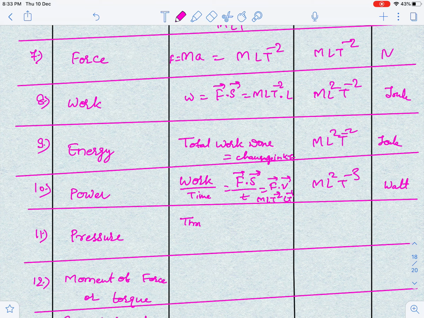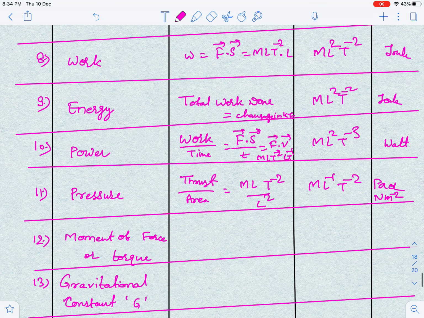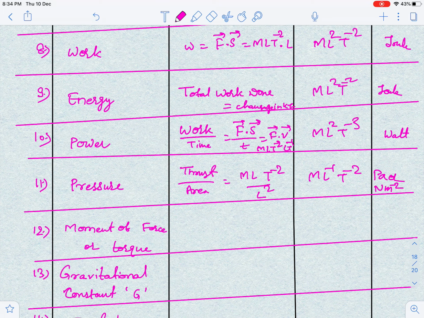Pressure, you know, is thrust per unit area. Thrust is nothing but perpendicular force, guys. So I can write MLT^-2 upon L^2. So this is nothing but ML^-1T^-2. The unit is Pascal, or it is also written as Newton per meter square, Nm^-2.